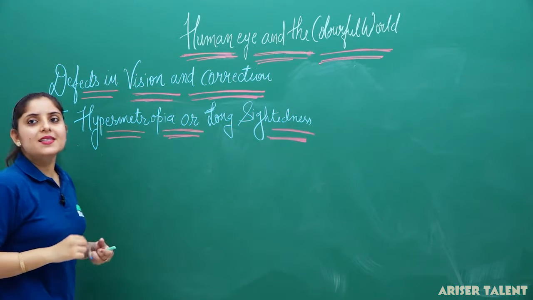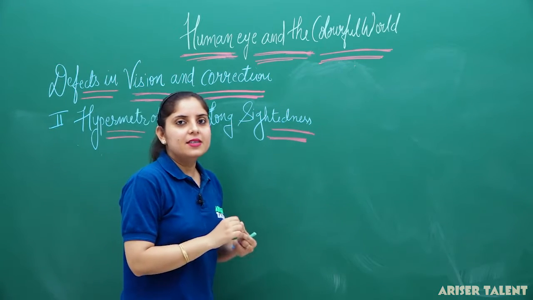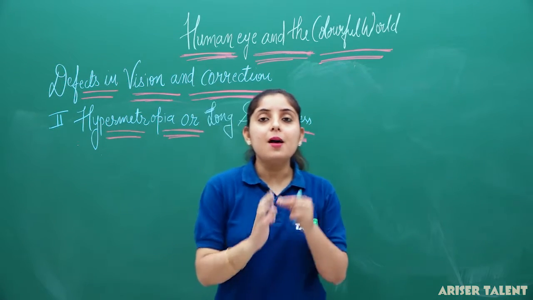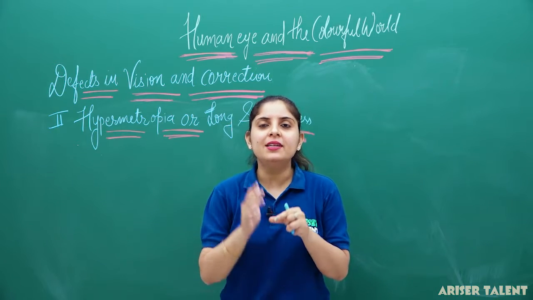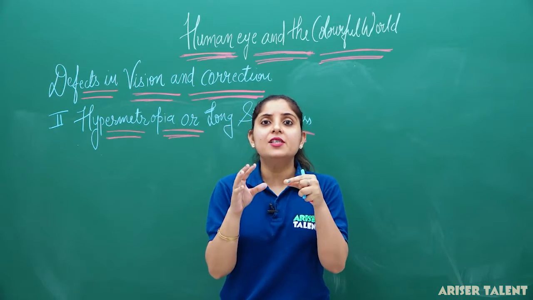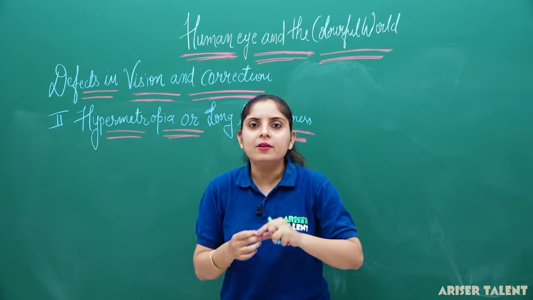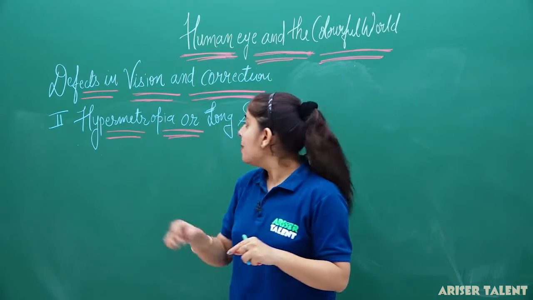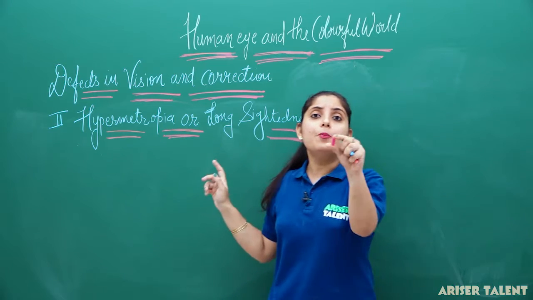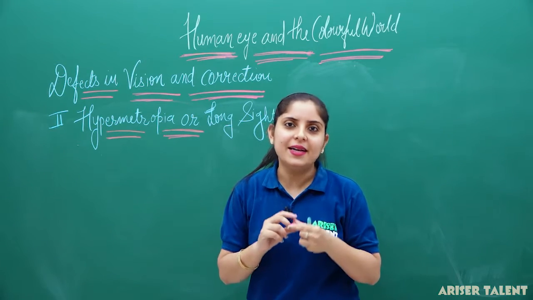Now, what is hypermetropia or long-sightedness? Long-sightedness means a person is able to see the distant object very clearly, but he is not able to see the near point. The near point is not visible to the hypermetropic eye, but he is able to see the far point. That is why it is known as far-sightedness.